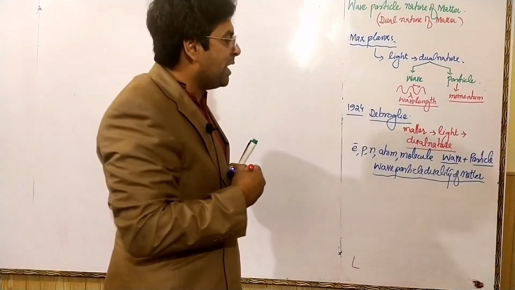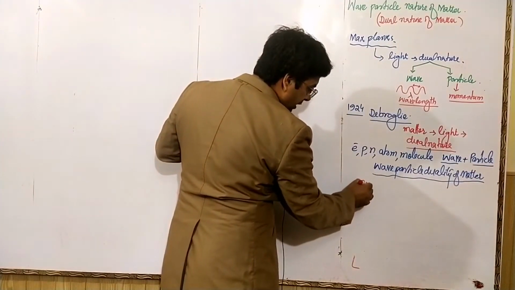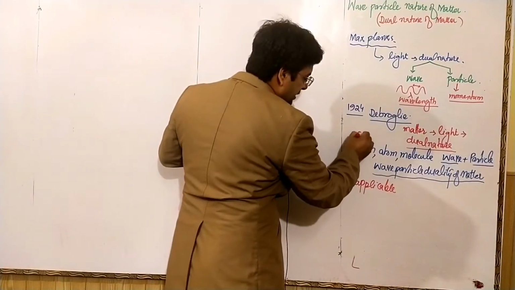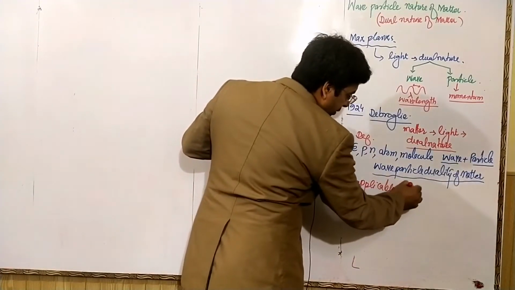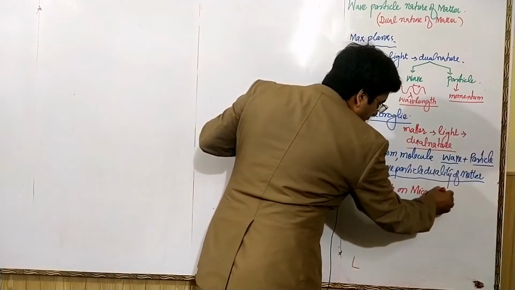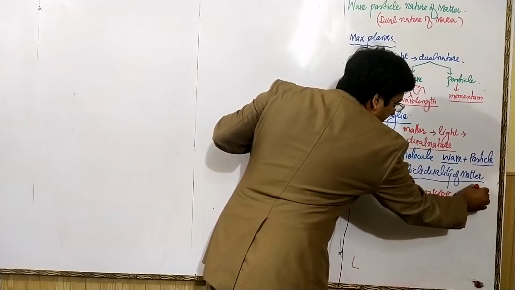The idea of Max Planck is applicable to microscopic plus macroscopic particles.